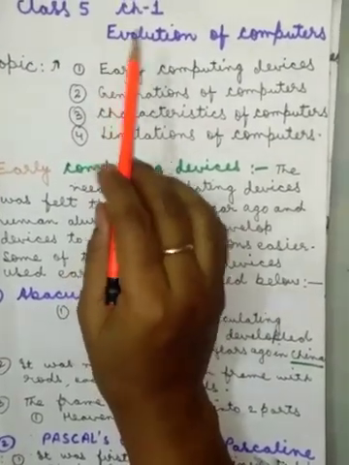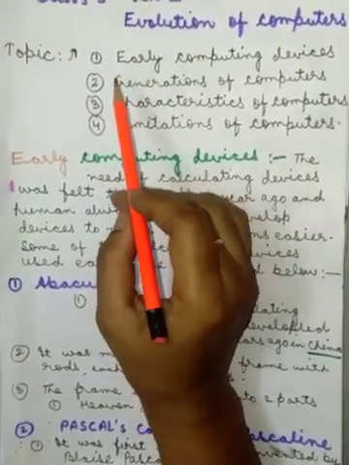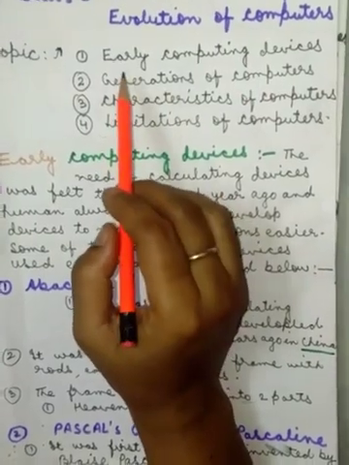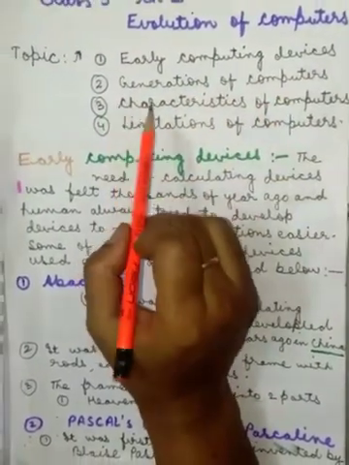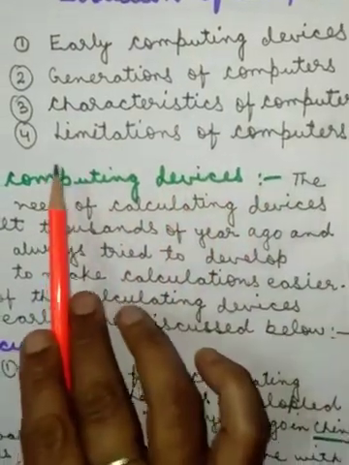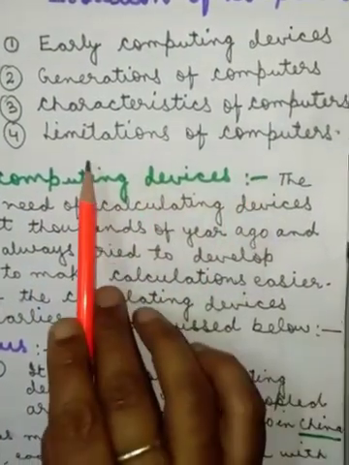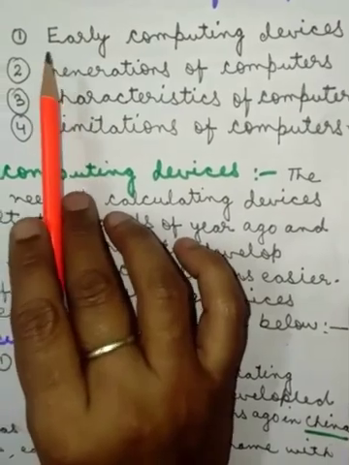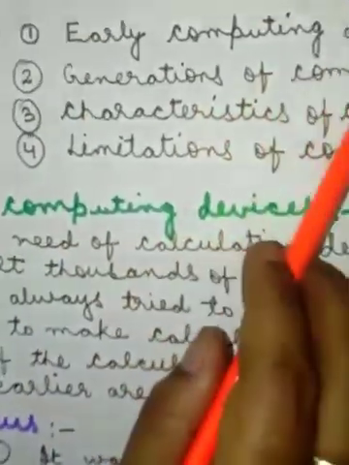Yes children, in chapter 1 I will discuss 4 topics. Early computing devices, second generation of computer, third characteristic of computer, fourth limitation of computer. Today I will explain only the first topic, early computing devices.